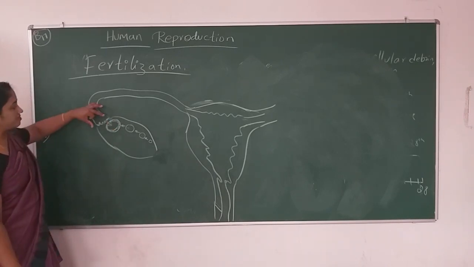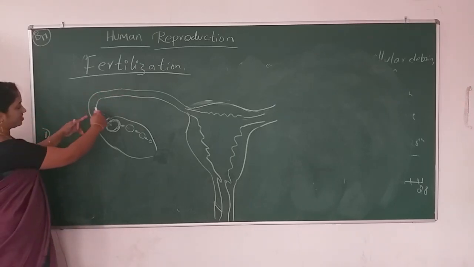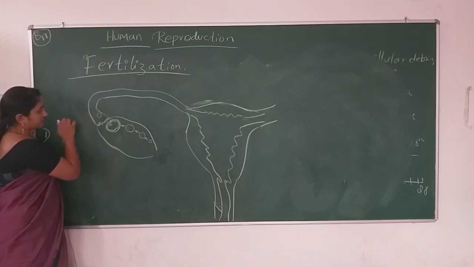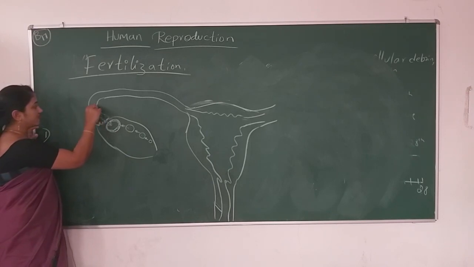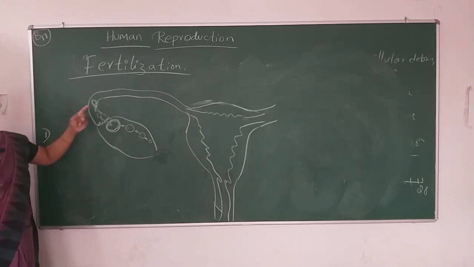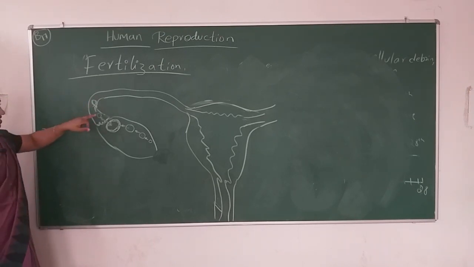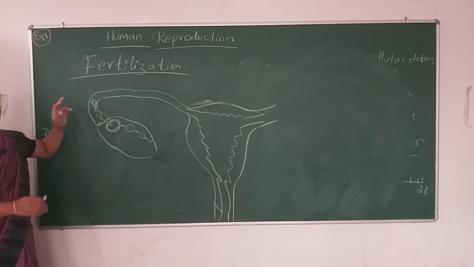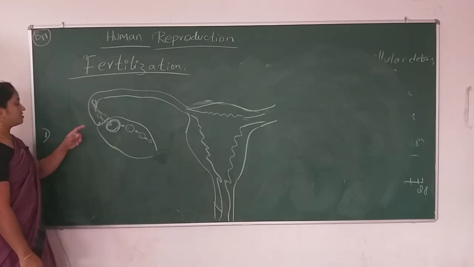The open part of the fallopian tube is known as the infundibulum, a funnel shaped structure. So the secondary oocyte is moving in this way. The arrow mark shows there is only one oocyte we are talking about, and it suggests the way of transportation of the secondary oocyte.